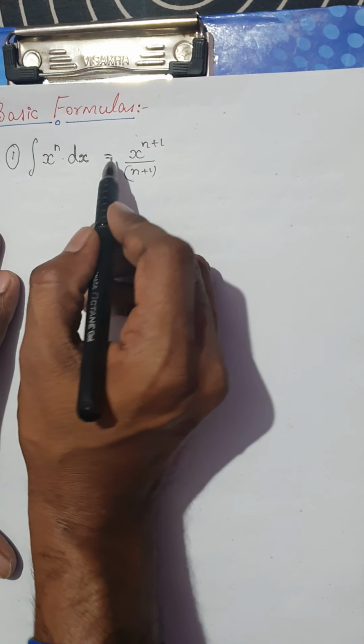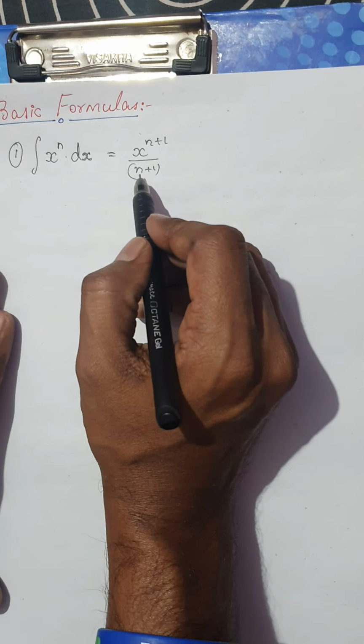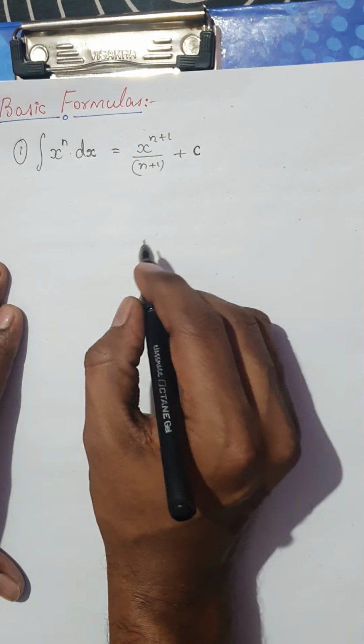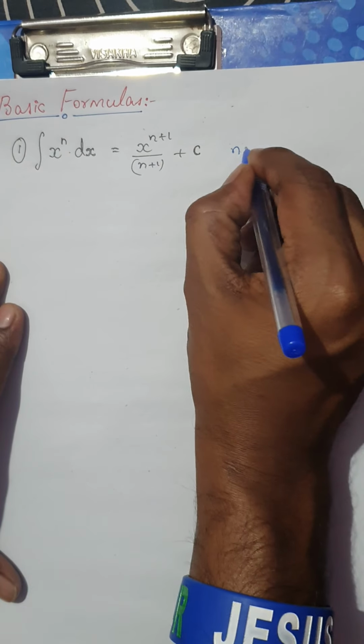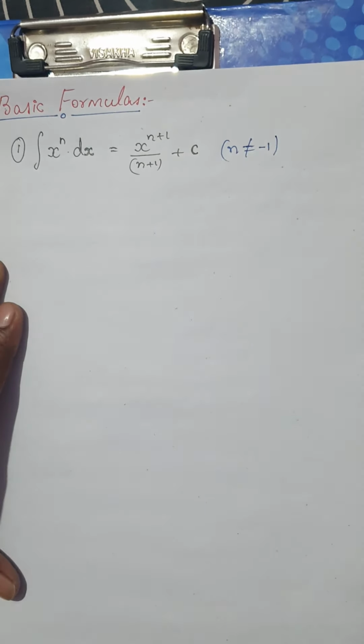This is nothing but x power n plus 1 divided by n plus 1, plus c. Remember, c is the constant of integration. Now this holds good for n not equal to minus 1. Bear this in mind.